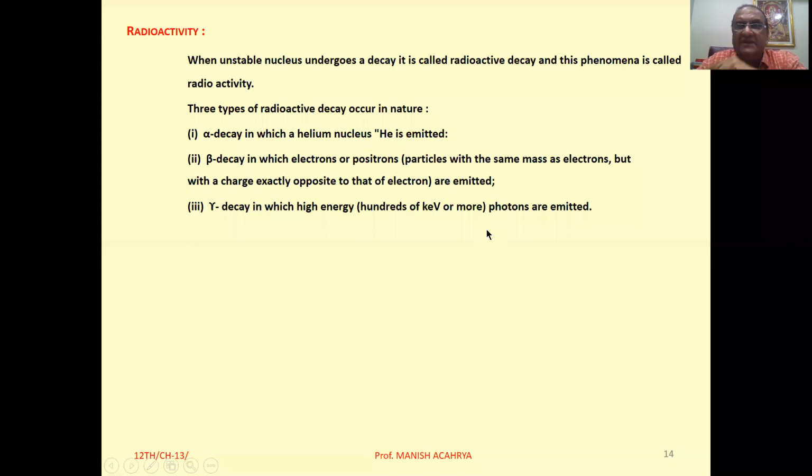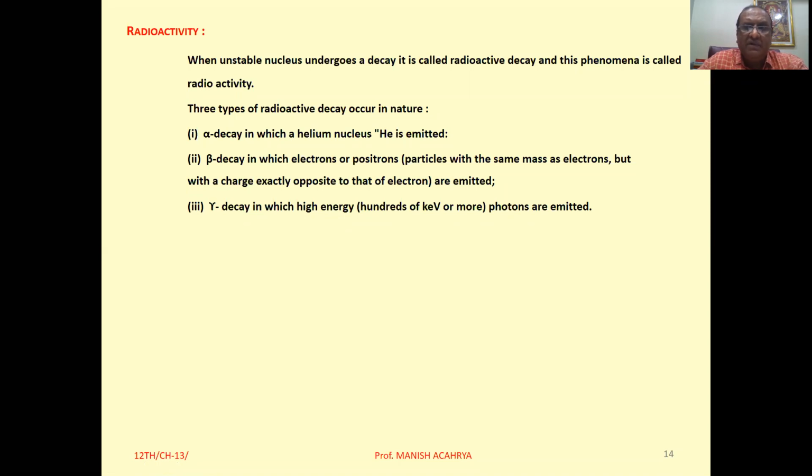Now, next topic is radioactivity. Actually, this phenomenon of radioactivity was discovered accidentally by Becquerel.